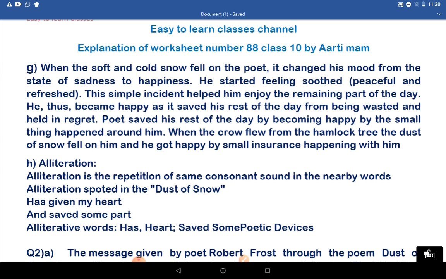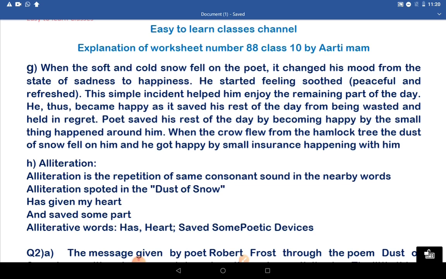The simple incident helped him enjoy the remaining part of the day. He thus became happy as it saved his rest of the day from being wasted and held in regret. When the crow flew from the hemlock tree, the dust of snow fell on him and he got happy by a small incident that happened with him.